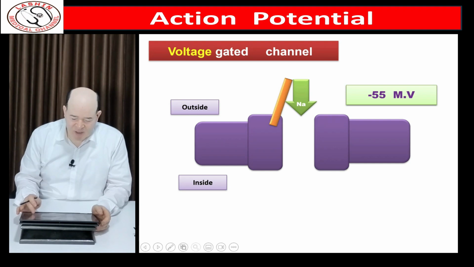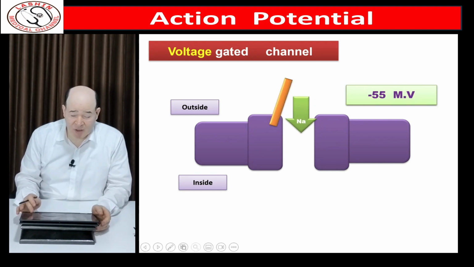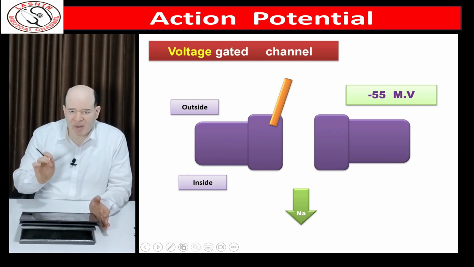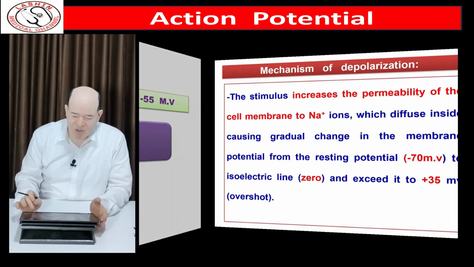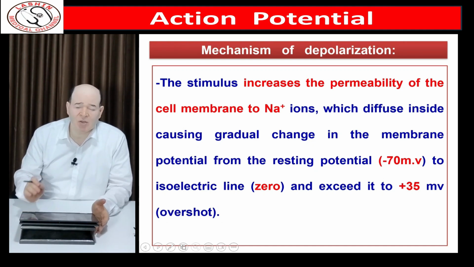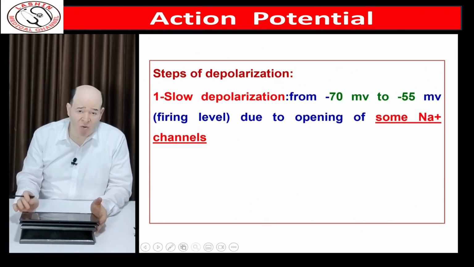These are the voltage-gated channels, which open and close by voltage. Both sodium and potassium channels are programmed to open and close at certain voltage when the impulse is initiated. In depolarization, the membrane potential changes from its resting unstimulated condition of -70 millivolt towards +35 millivolt, which is called overshoot.